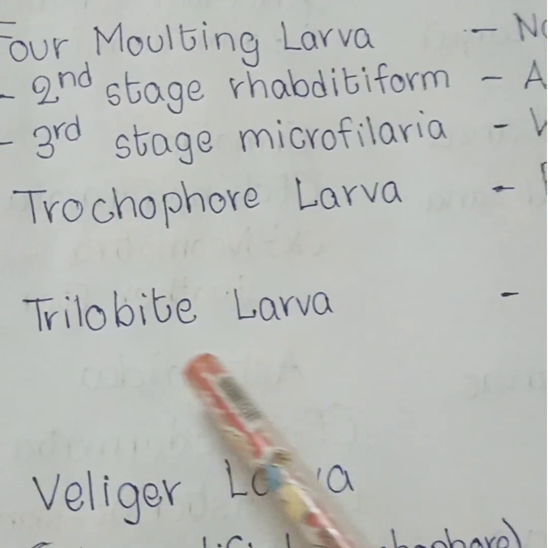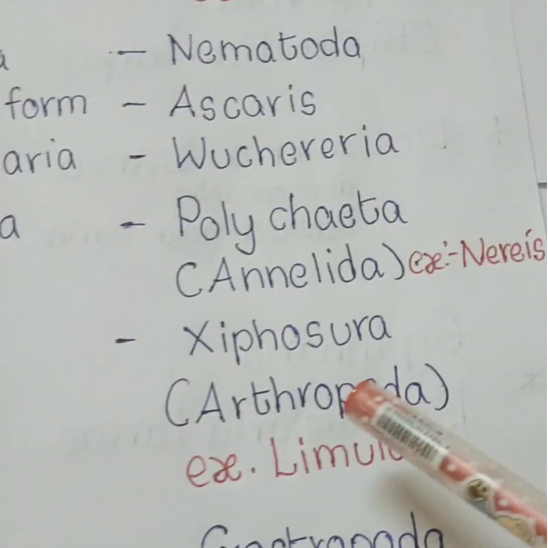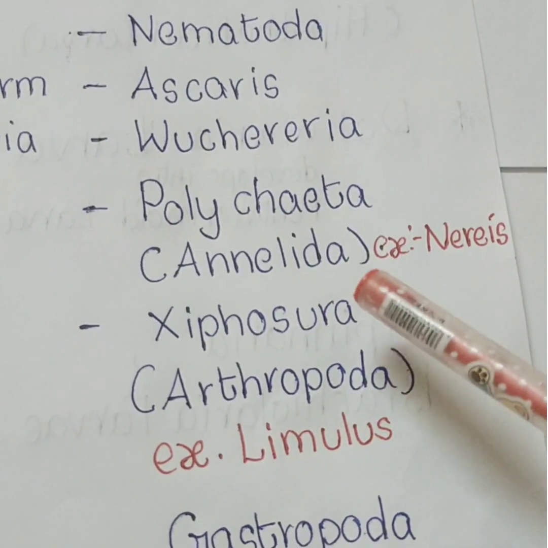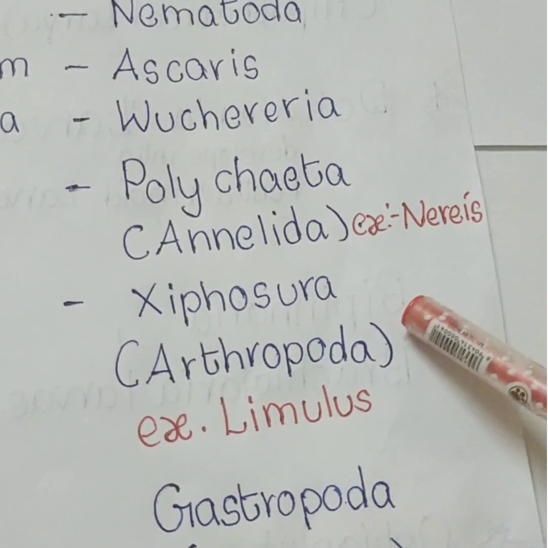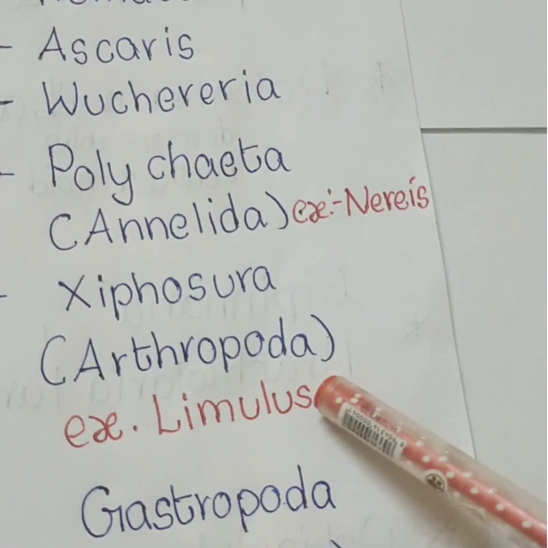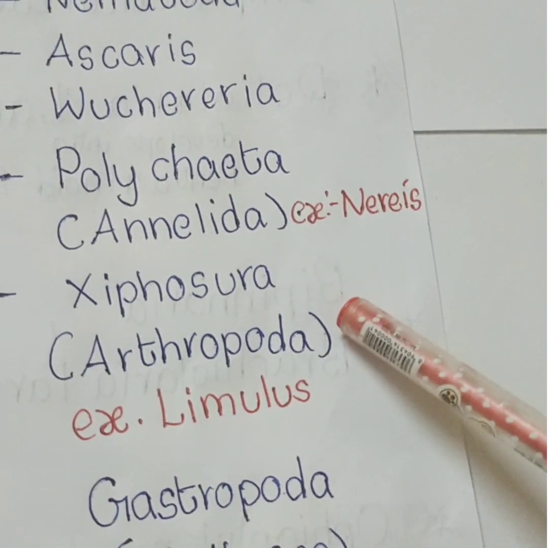Next one, Trilobite larva. Trilobite larva is present in Xiphosura. It belongs to Chelicerata. It belongs to phylum Arthropoda. Example, Limulus. The common name of Limulus, king crab. The respiratory organs of Limulus, book gills.